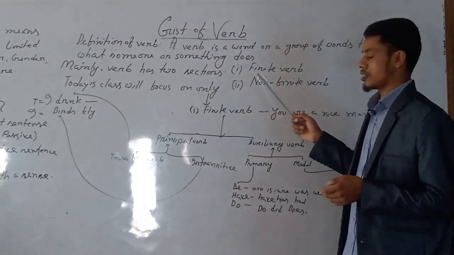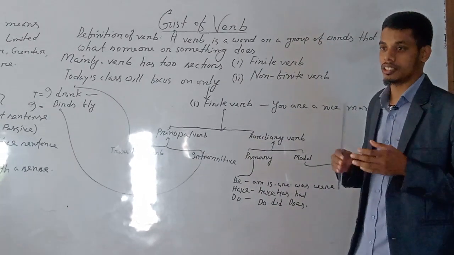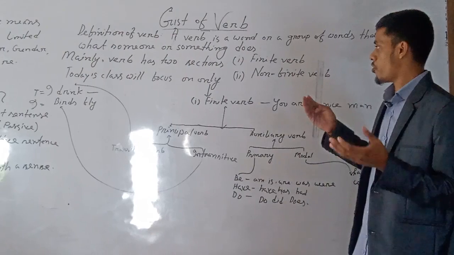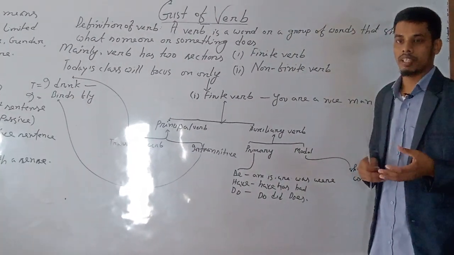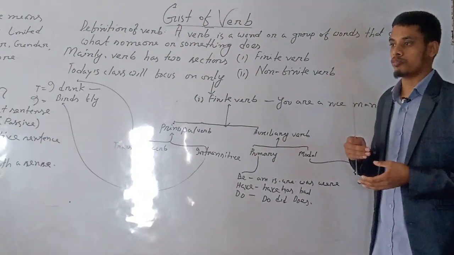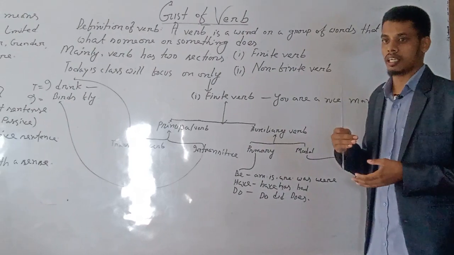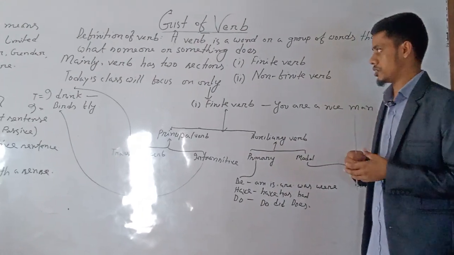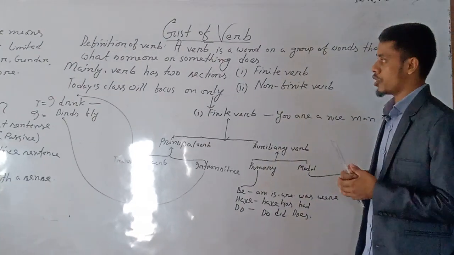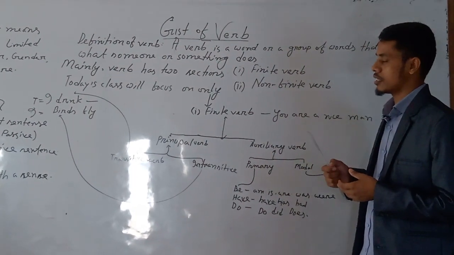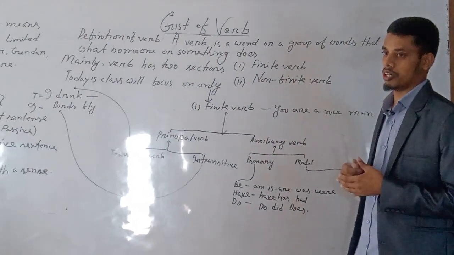These are finite and non-finite. Listen carefully, the right pronunciation is finite. If you go to a dictionary like Cambridge or Oxford, you'll find this pronunciation. The other one is non-finite. We have to study finite verb first, because this is the first segment of verb.